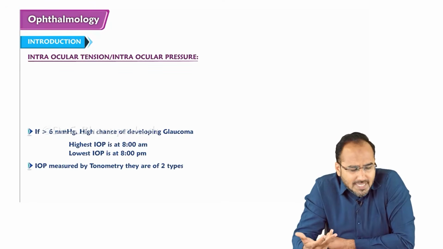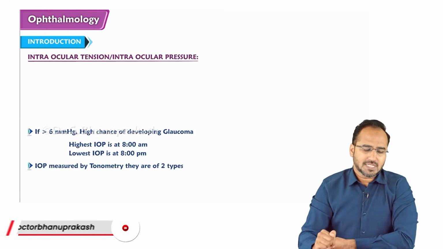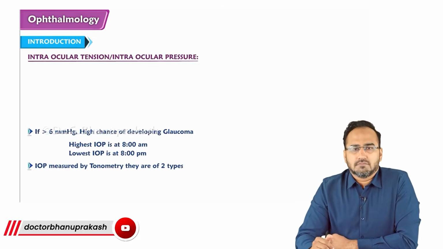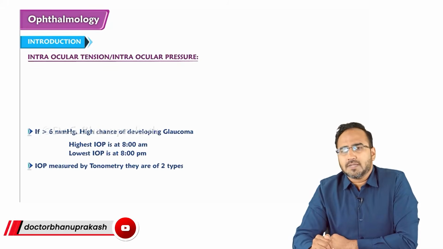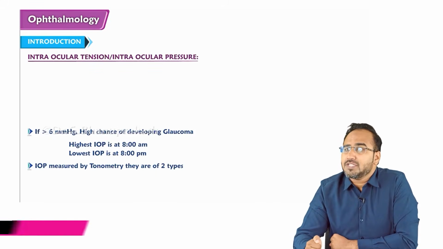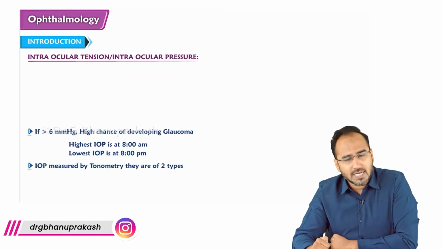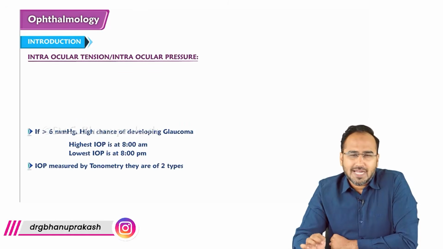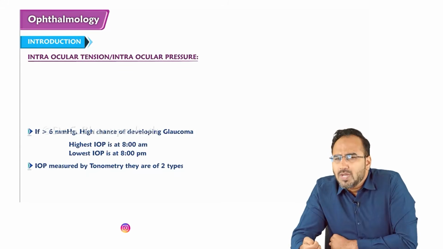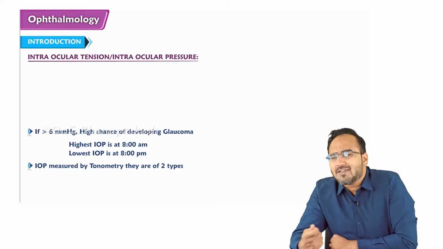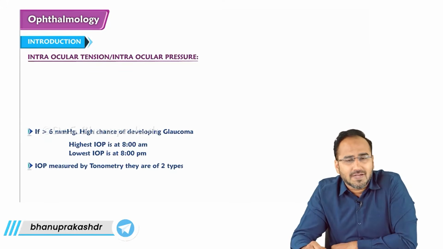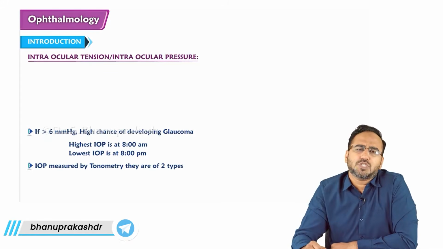In the morning time, the intraocular pressure is high. Once again, intraocular pressure is the pressure exerted by aqueous humor and vitreous humor on the eyeball. Remember, this intraocular pressure value keeps on changing, but before that, we need to first understand the exact value of intraocular pressure, which is 10 to 21 mm of Hg. We have seen some fluctuations in a day.